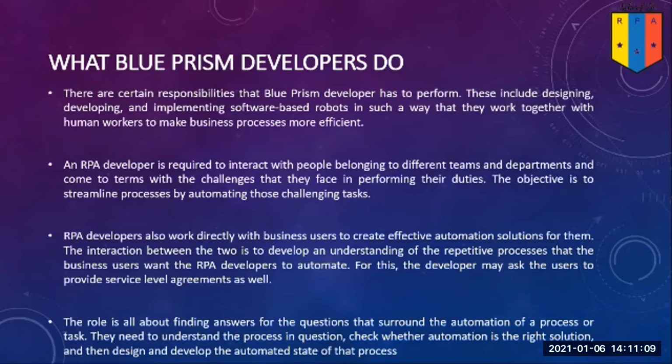This interaction between the two is to develop an understanding of repetitive processes that the business users want RPA developers to automate. For this, the developer may ask the user to provide service level agreements as well. The role is all about finding answers for the questions that surround the automation of a process or task. You need to understand the process in question, check whether the automation is the right solution, and then design and develop the automated state of the process.